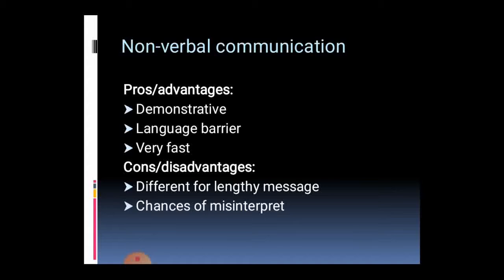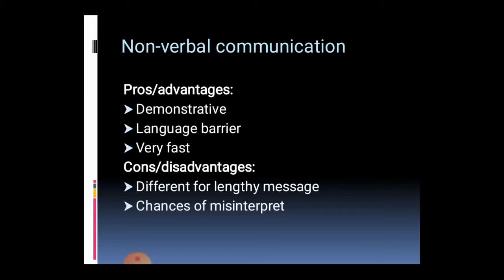The next one is disadvantages. It is not possible for lengthy messages. Lengthy messages, in the sense of a paragraph or a piece of an essay, will take time to reach the audience through actions. Short messages are possible. Next one is chances of misinterpretation.